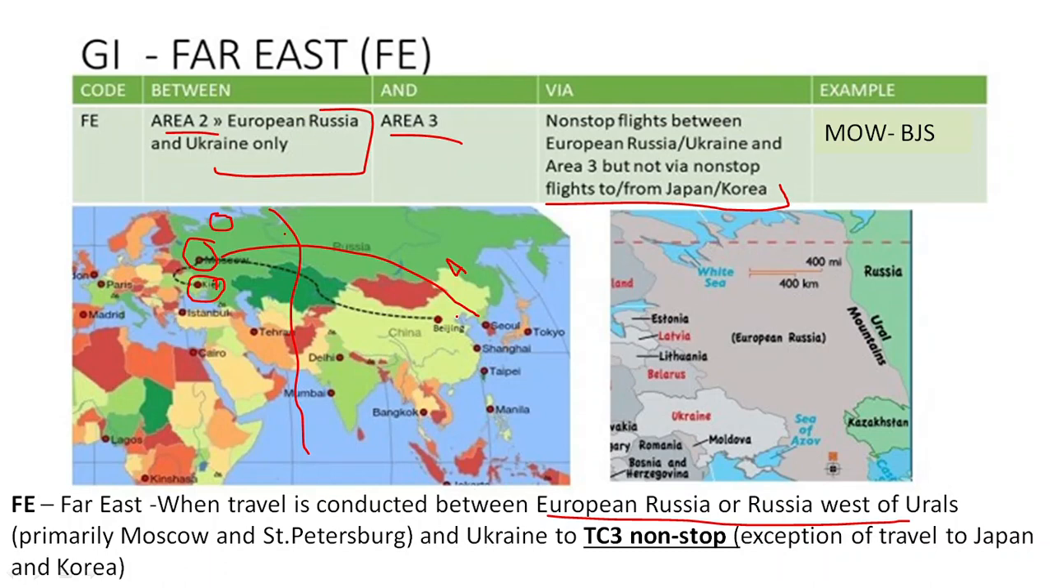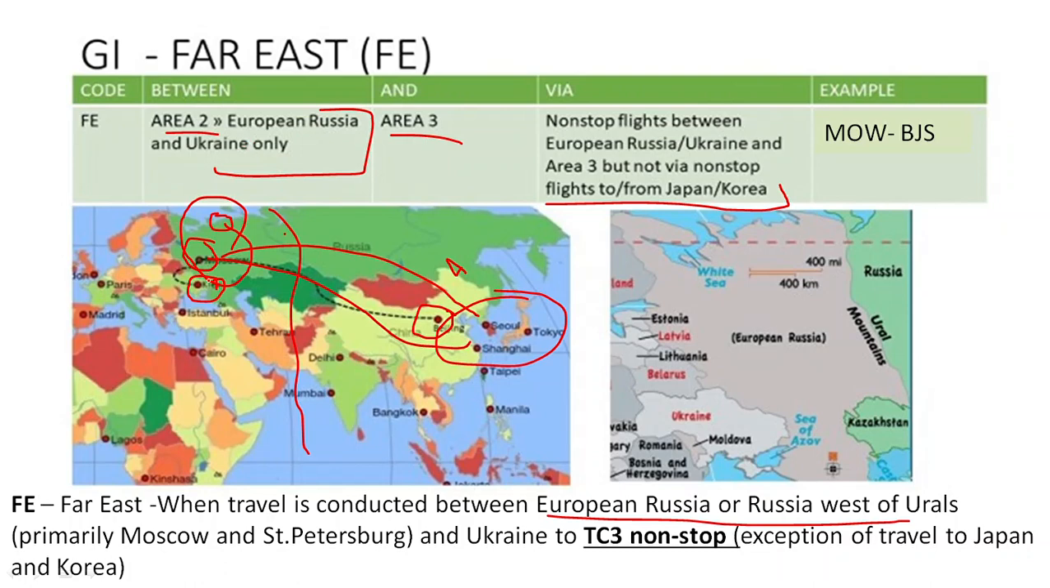So here we have a point in Beijing, BJS. It is not Japkor, okay, and there we have Moscow. When a journey is between Moscow and Beijing, it will be Far East. When a journey is between Area 2, European Russia and Ukraine, and Area 3, except the direct non-stop flight from Area 2 to Area 3 in Japkor, okay, then it will be Far East.